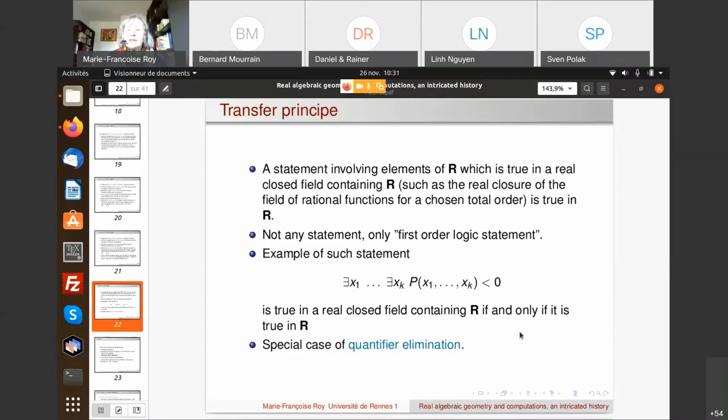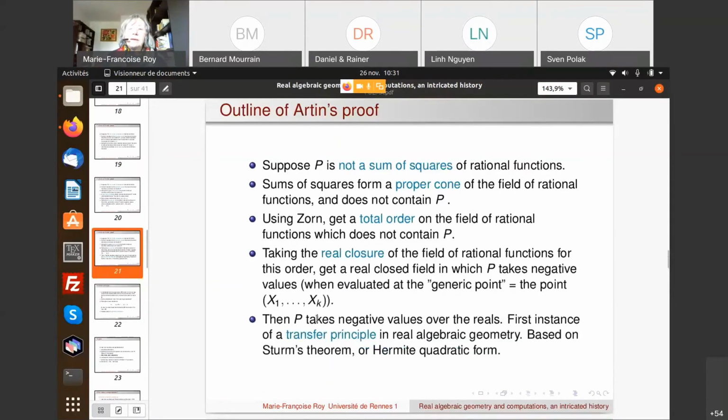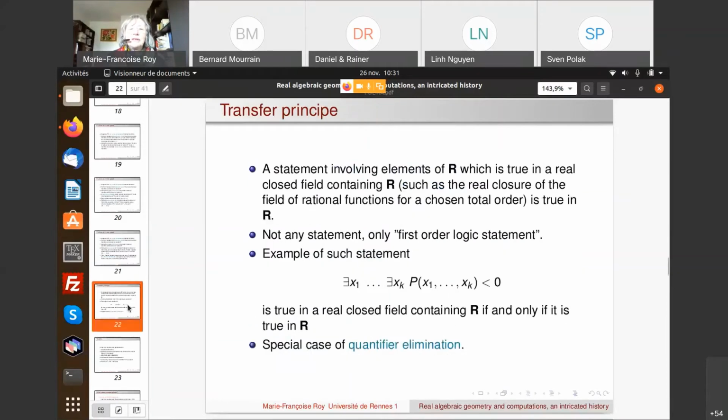So it's interesting that, in fact, Artin was proving this transfer principle directly. It's called the Artin-Lang homomorphism result, without knowing quantifier elimination. And quantifier elimination was proved a little later by Tarski, but finally it is very related.